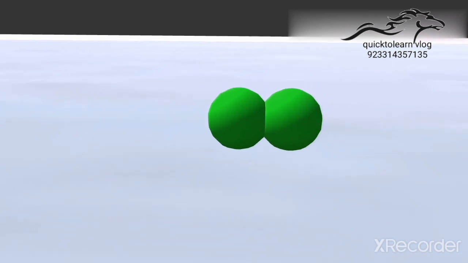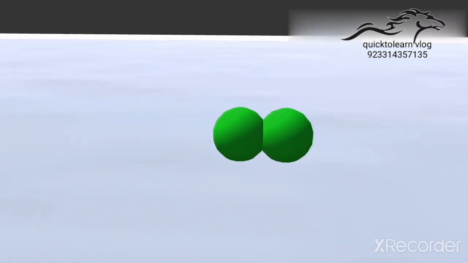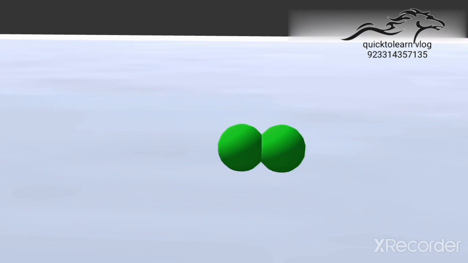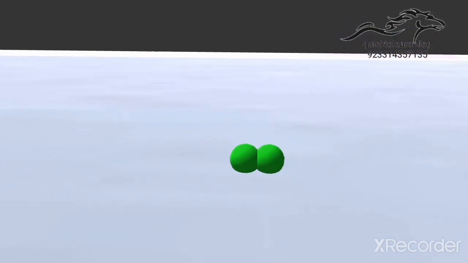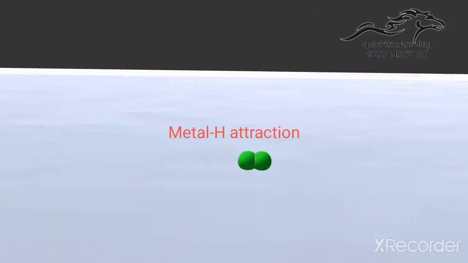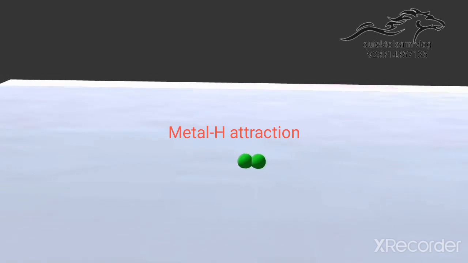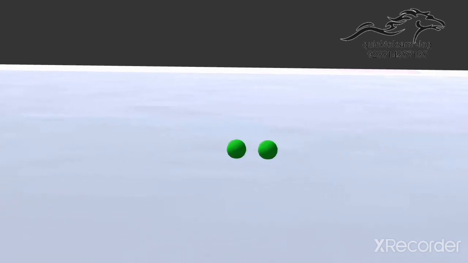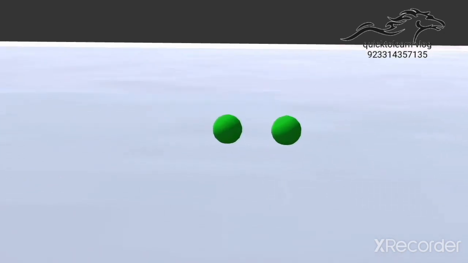Hydrogen molecule, when attached with the surface of the metal, here is the attachment, and hydrogen atoms get apart from each other by establishing metal-hydrogen atom attraction. So this is the dissociation and establishment of attractive force with the metal surface.